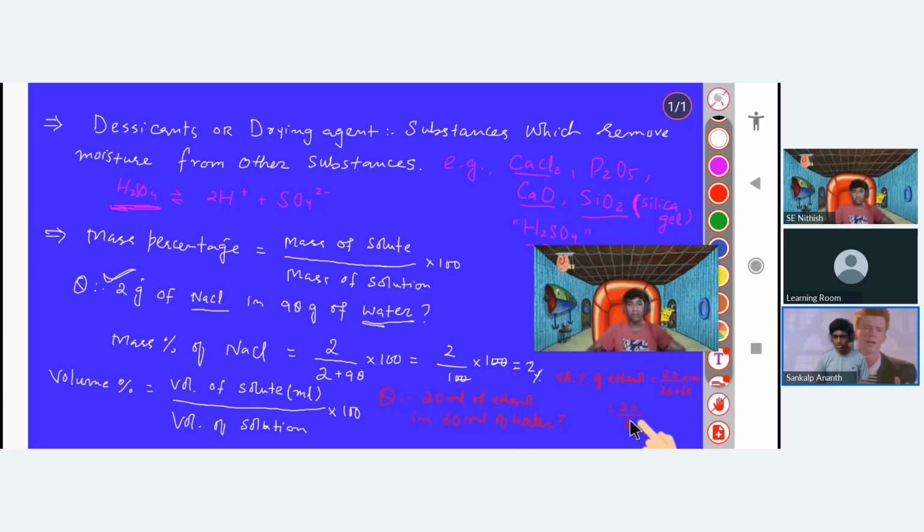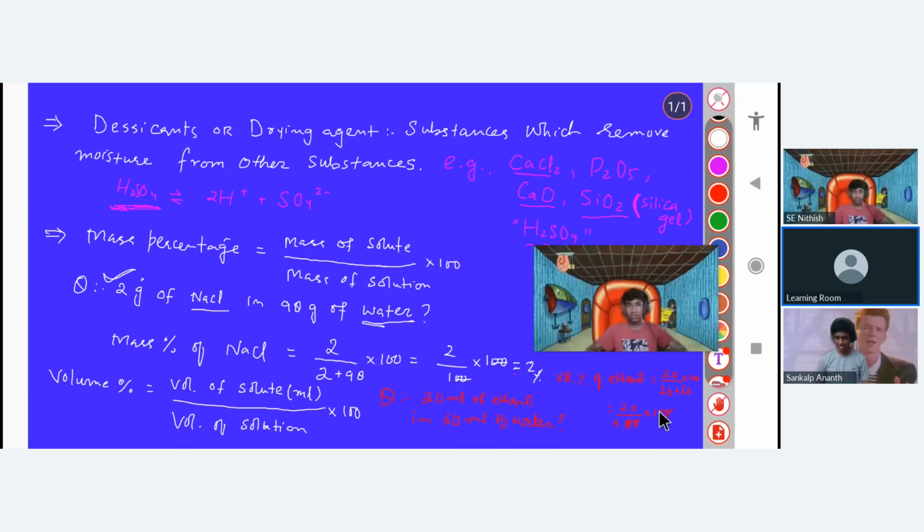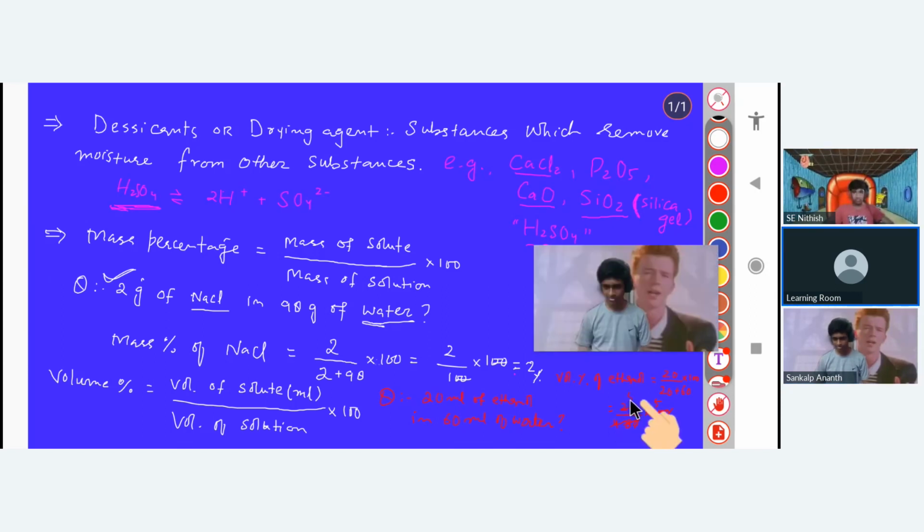I did 20 and 80, I made it 1 by 4 into 100. You can do 100 by 4, like that, also 25. 4 5s are 20, 5 5s are 25. So it will be 25%, right?